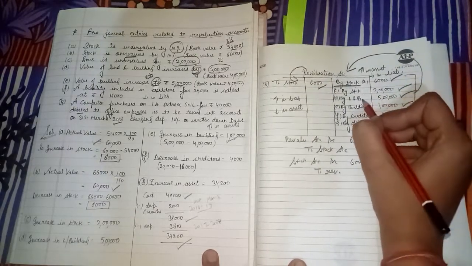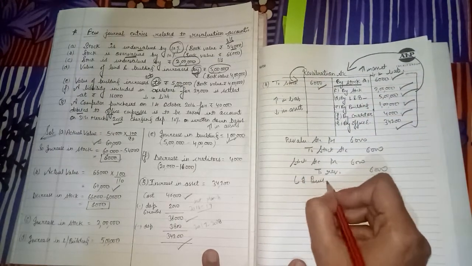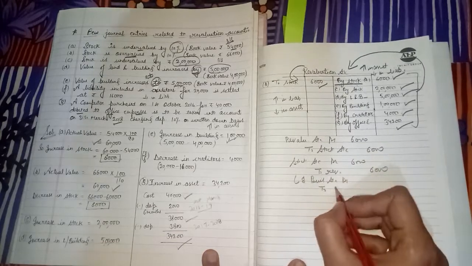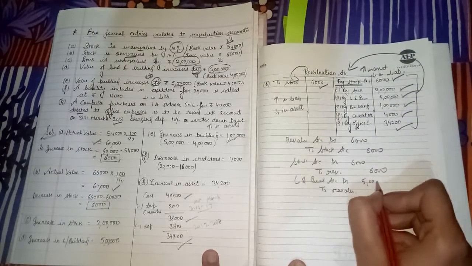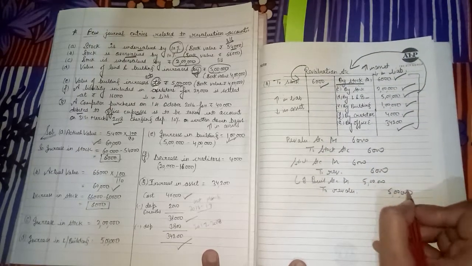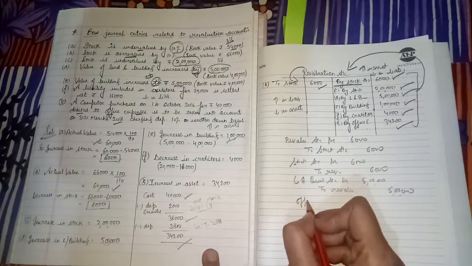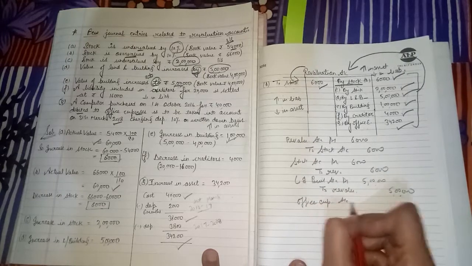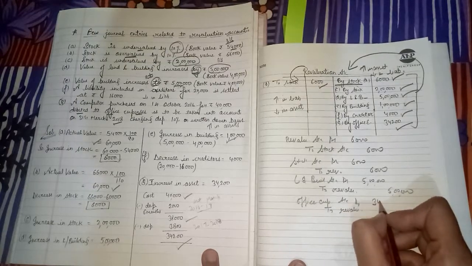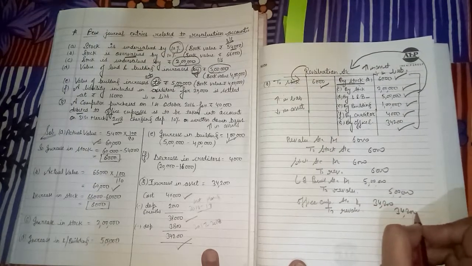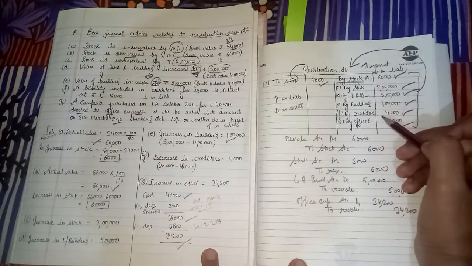Suppose land and building account debit to revaluation, that is 5 lakh. Then suppose office expenses 34,200, office expenses account debit to revaluation 34,200. Clear?